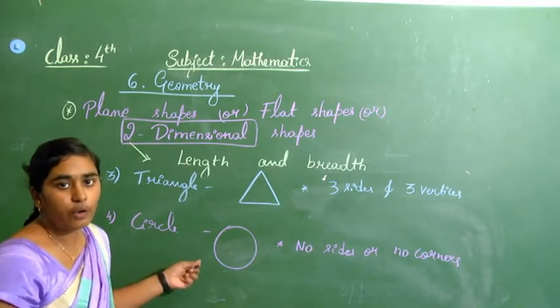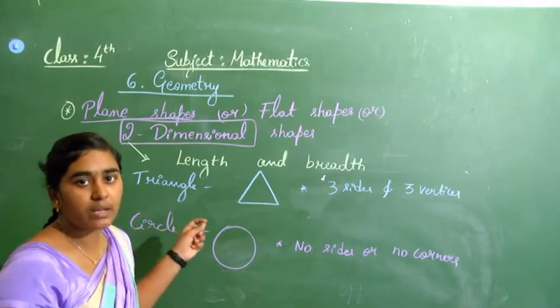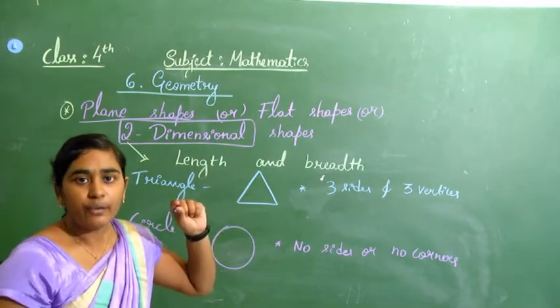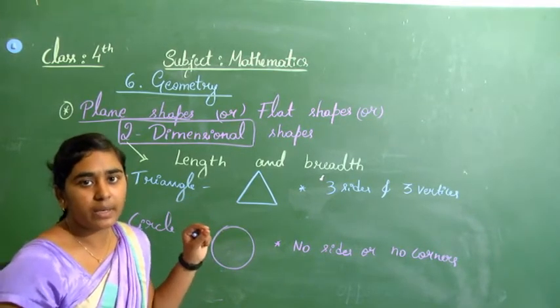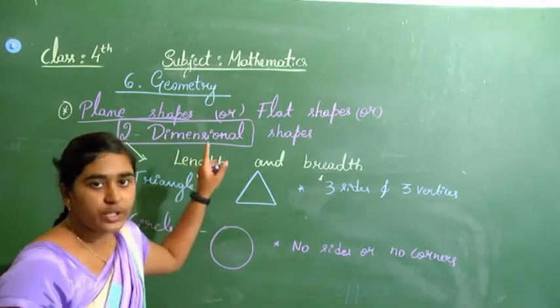So these are the four plane shapes, or the flat shapes. Why are they flat? They are like very thin paper. It does not have any space. That's why they are 2D shapes also.